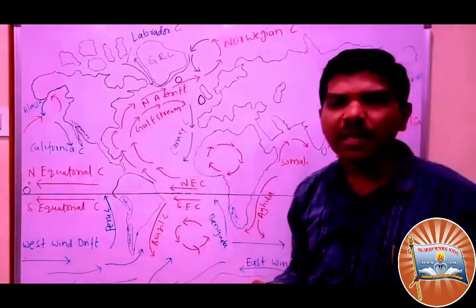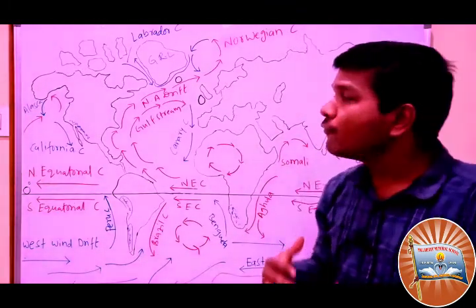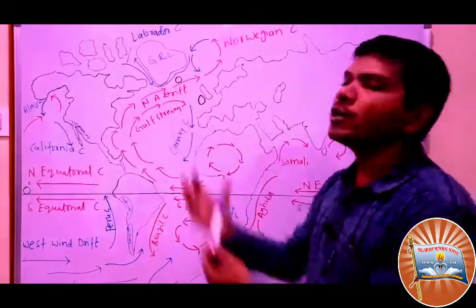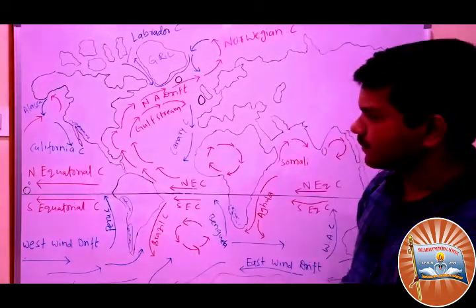So what did you understand? Cold ocean currents flow towards the warm ocean currents. Warm ocean currents flow towards the cold ocean currents.